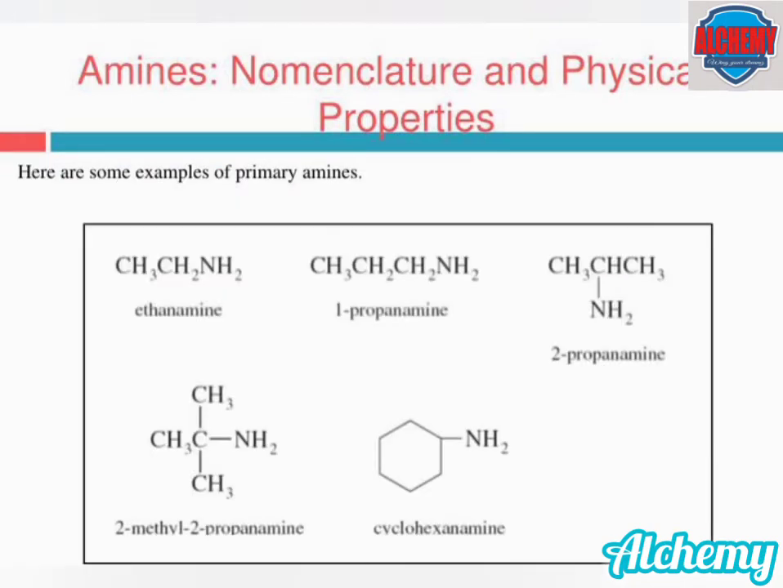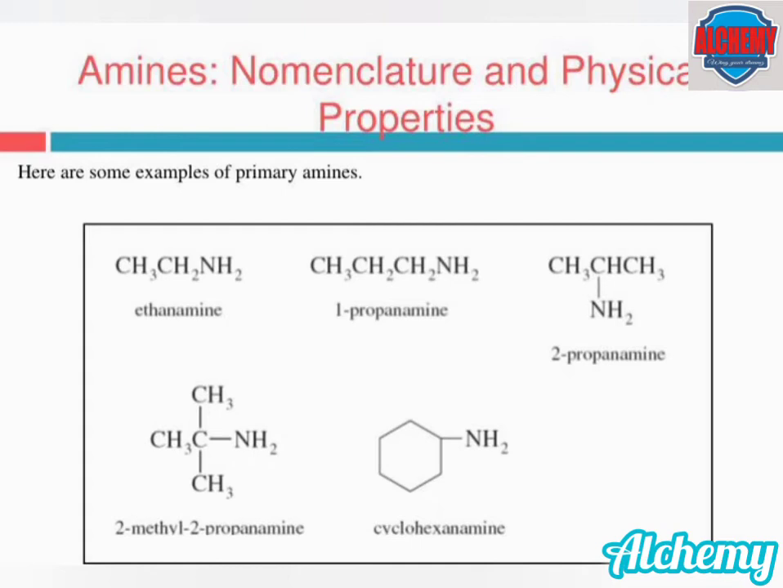Here are some examples for the nomenclature of primary amines. In the first case, the nitrogen of the amine is attached to the first carbon of an ethane, so it is named as ethanamine. In the second example, the nitrogen of the amine is attached to the first carbon of a propane, so it is named as 1-propanamine.